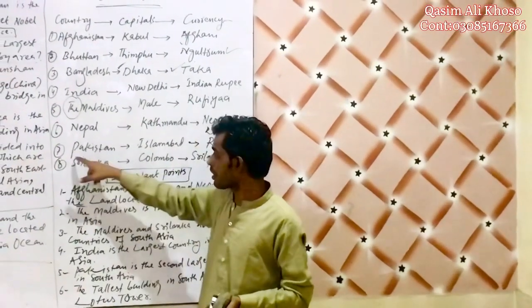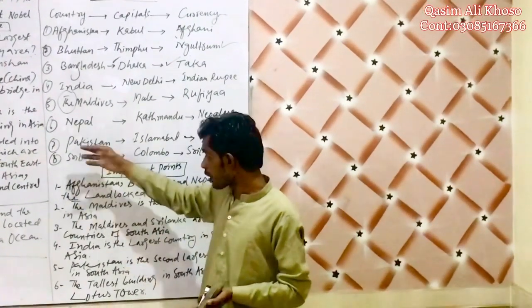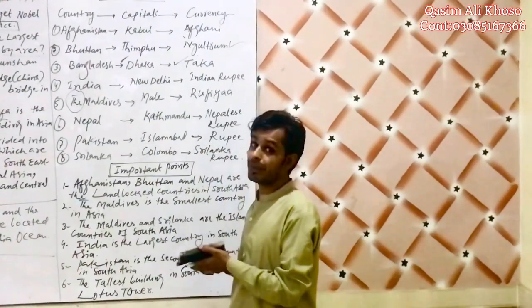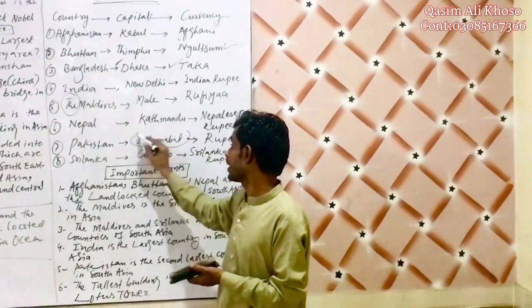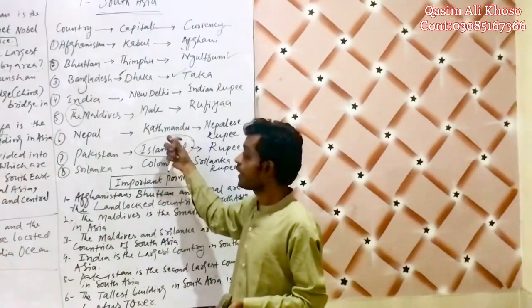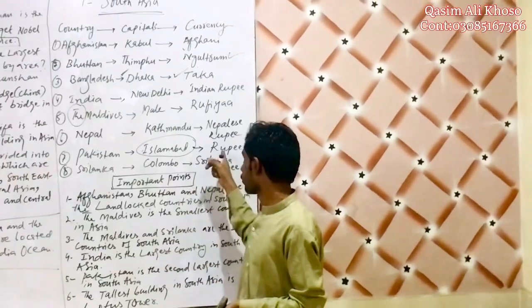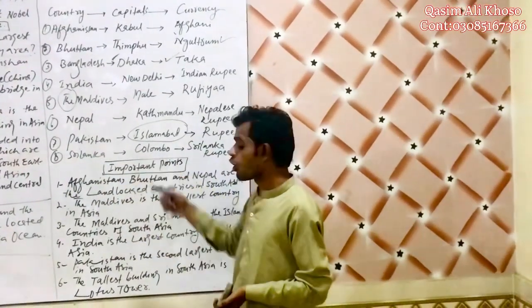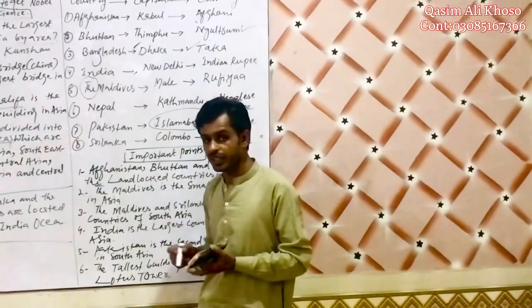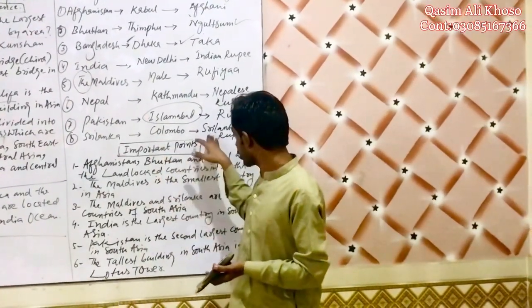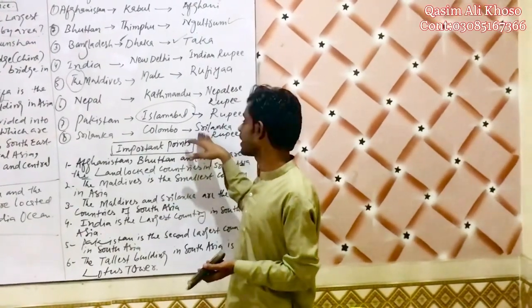Extra, you must search. Pakistan, our own country. Its capital is Islamabad, and geographically Islamabad is located in Punjab, but it has its own police. Currency is the Pakistani rupee. Then we have Sri Lanka. Its capital is Colombo or Sri Jayawardenepura Kotte. People also call it Sri Jayawardenepura Kotte. Its currency is Sri Lankan rupees.